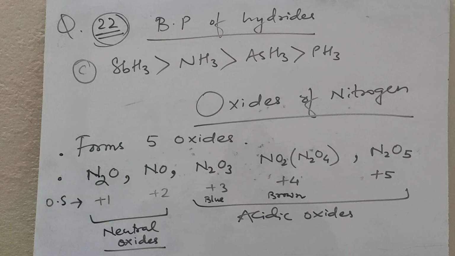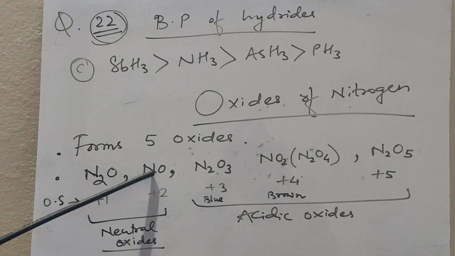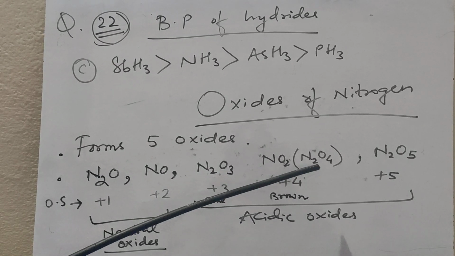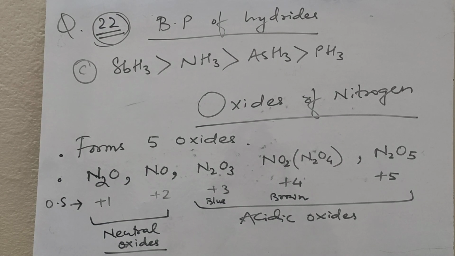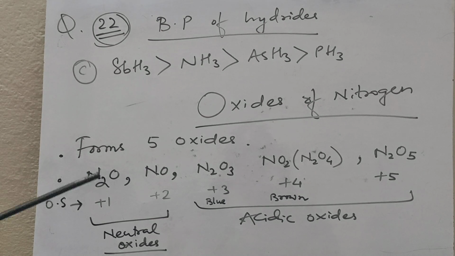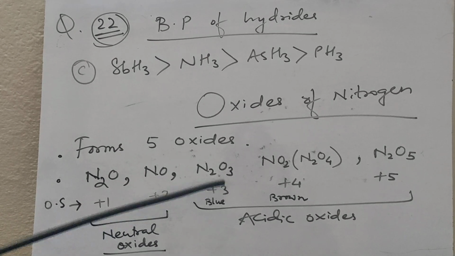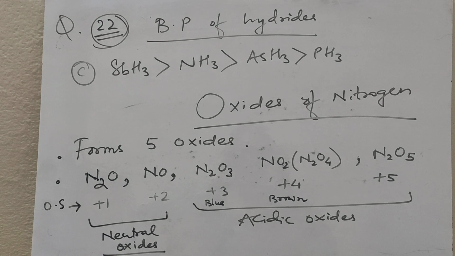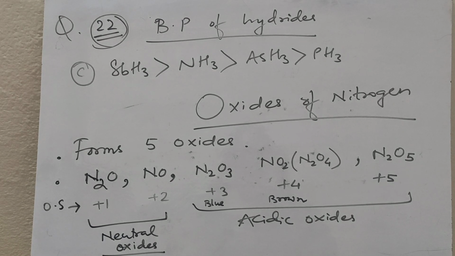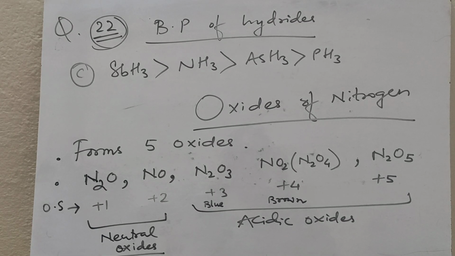Now oxides of nitrogen. Nitrogen forms 5 oxides: N2O, NO, N2O3, NO2, which exists as a dimer N2O4, and N2O5. In N2O the oxidation state of nitrogen is +1, in NO it is +2, in N2O3 it is +3, NO2 is an odd electron molecule which dimerizes to form N2O4, and has +4 oxidation state, and in N2O5 the oxidation state of nitrogen is +5.